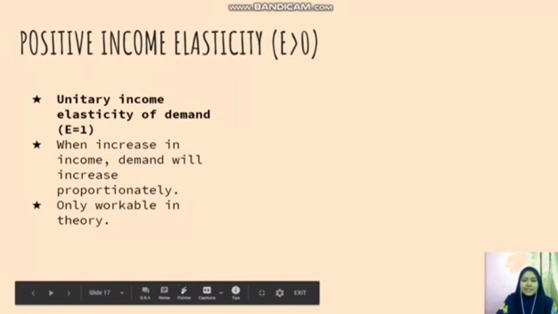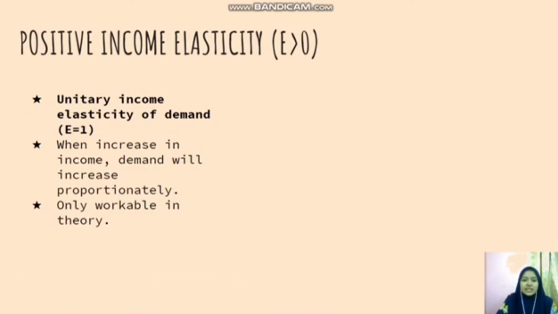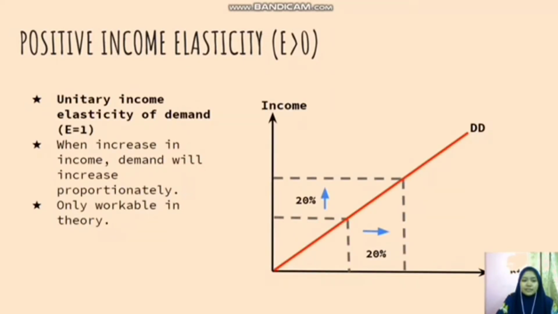Positive income elasticity can be subdivided into three parts. The first one is unitary income elasticity of demand, which is E equal to 1. When income increases, demand will increase proportionately. It is only workable in theory.